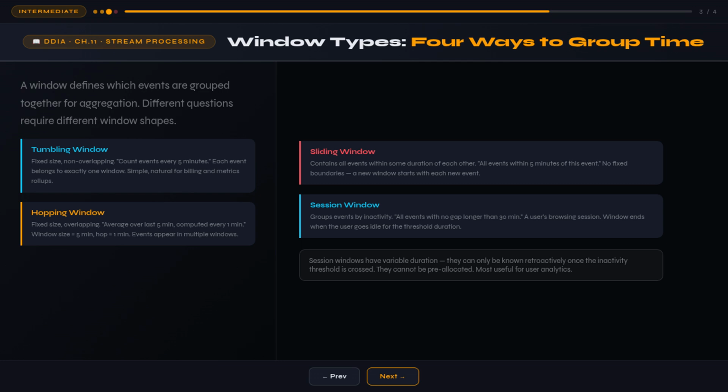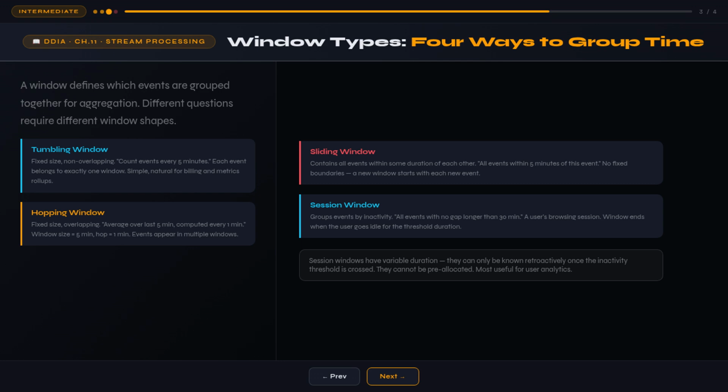Sliding windows are triggered by events rather than clock ticks. A sliding window of the last 5 minutes means, at any point in time, look at all events from the past 5 minutes. Every event arrival opens a new window. These are continuous and natural for user session analysis. Use case: show me all events that happened within 5 minutes of this event.